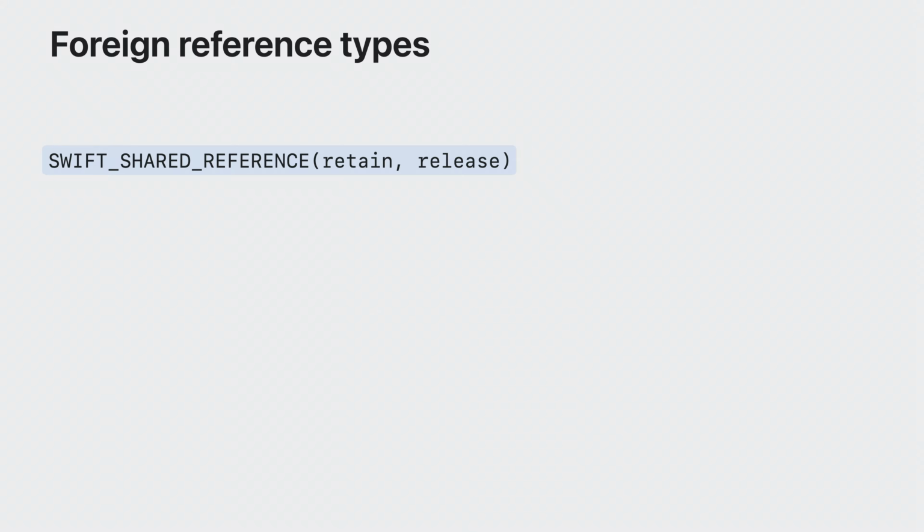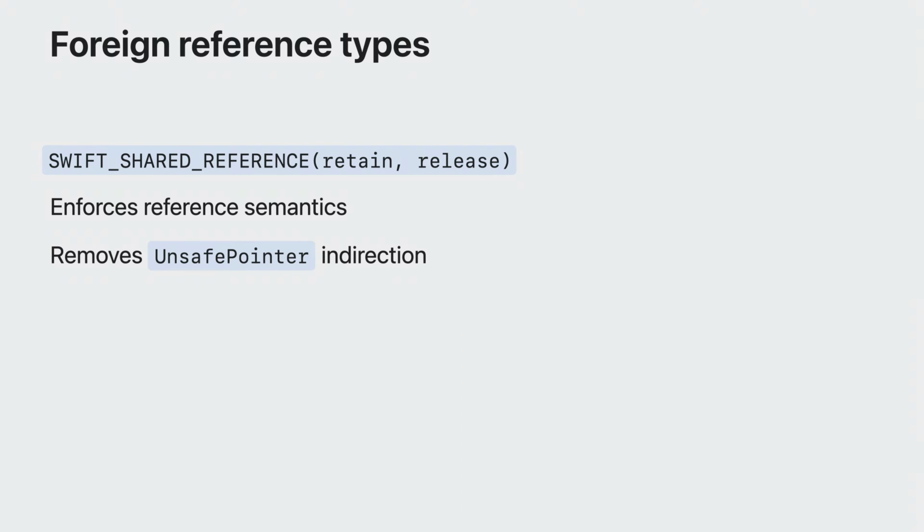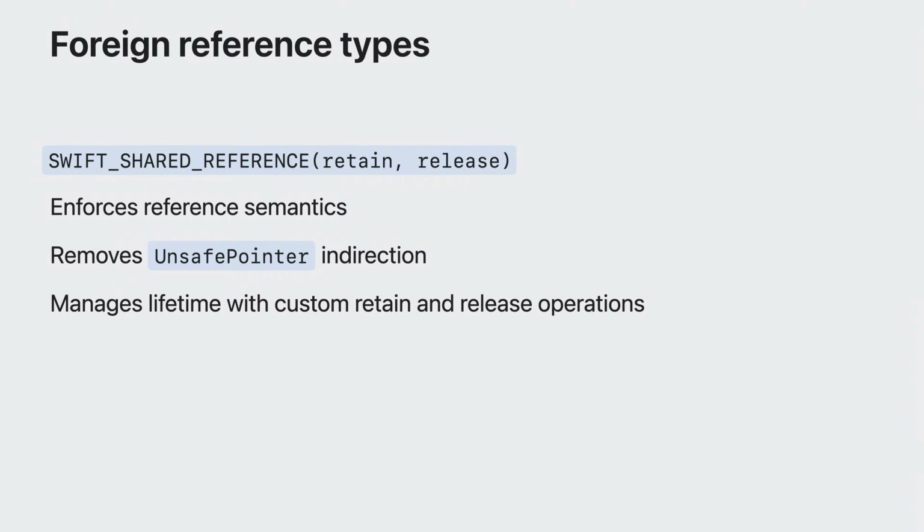So I can map CXX image engine to a Swift class using the Swift shared reference attribute. This attribute means that Swift will enforce that the type is always passed as a pointer or reference, and will represent this indirection simply with the type, rather than an unsafe pointer in Swift. To make your code safe, Swift will automatically manage the lifetime of references by retaining and releasing the references as needed. To enable this kind of reference counting, you'll need to provide Swift with both of these retain and release functions. Let's dive into the C++ ImageKit header.